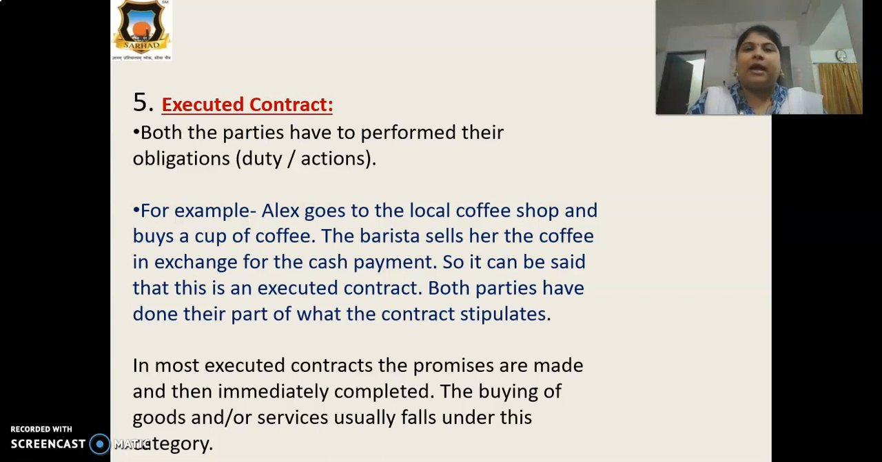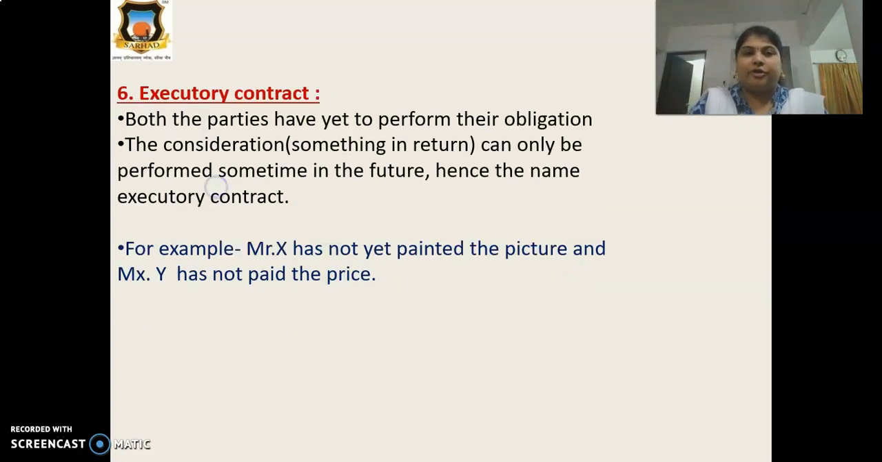This is your fifth type of contract, that is executed contract. Your next one, executory contract. What is the meaning of executory contract? Both the parties have to perform their obligations. Yes, under this contract also both the parties have to perform.